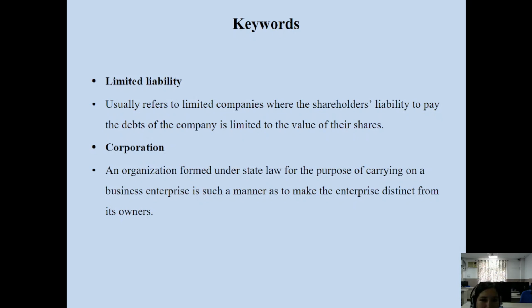Whether it is a public limited company or a private limited company, liability is limited up to the extent of the amount unpaid on the paid share capital of the company. Whatever they paid, they are not responsible for that. Whatever is not paid, they are only responsible to pay that.